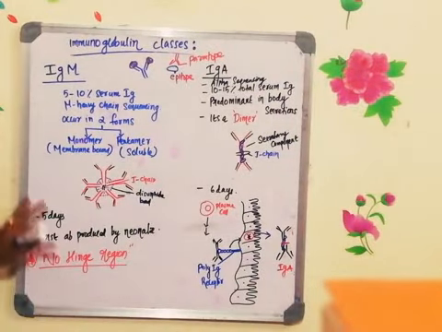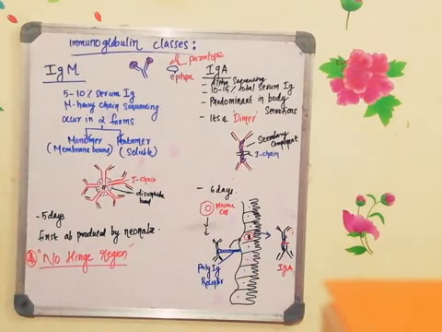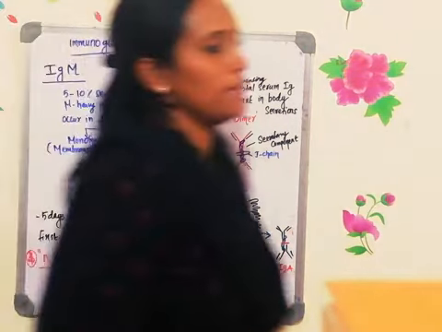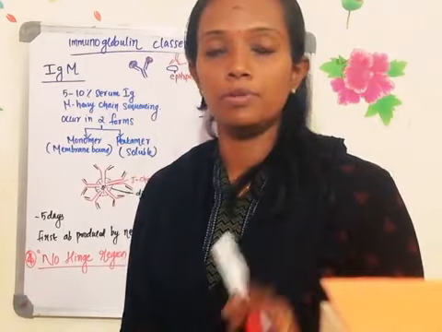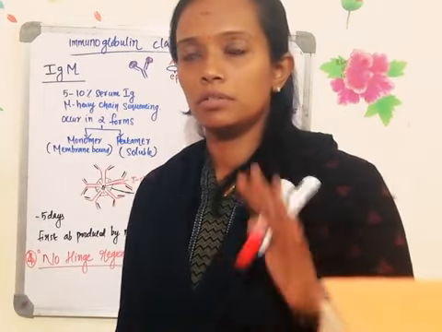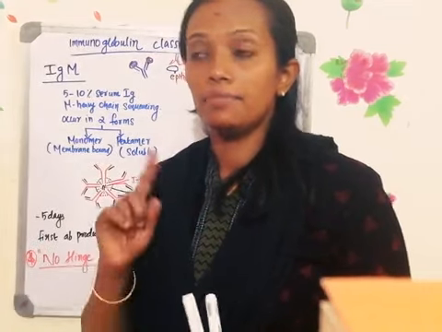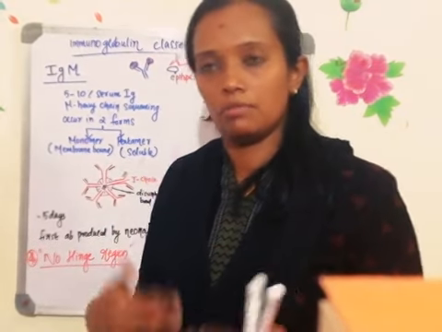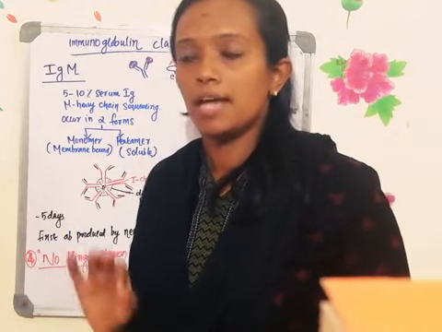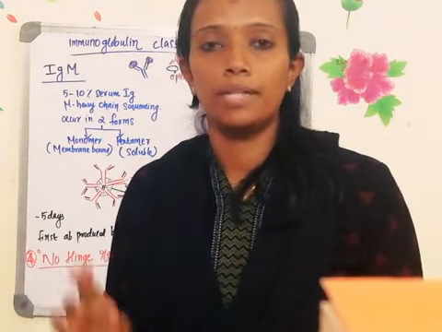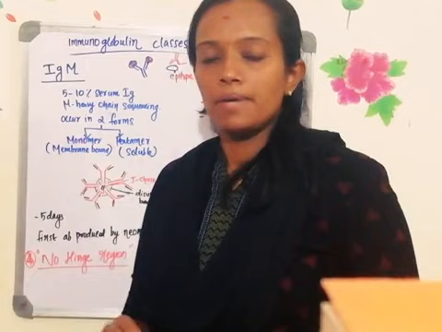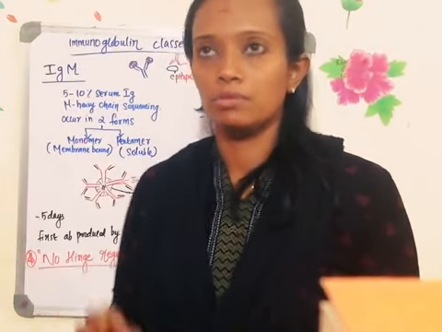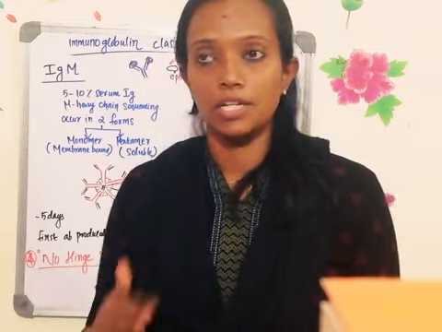The life of this immunoglobulin M in the serum is 5 days. They will be there in the circulation for 5 days, and this is the first antibody produced by the neonate. I told you in the previous discussion about immunoglobulin G that till 6 months the immune system will not be developed properly. So gradually the immune system starts developing, and the first antibody which is produced during any infection, whether in adults or babies, is immunoglobulin M. I will tell you why in the next classes. So remember for the time being that immunoglobulin M is the first antibody which will be synthesized during any antigenic challenge.